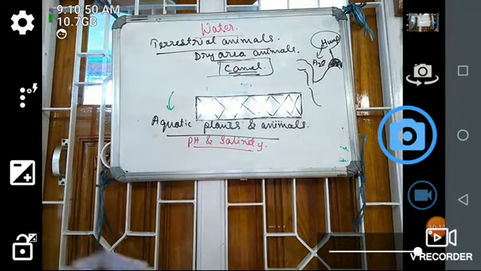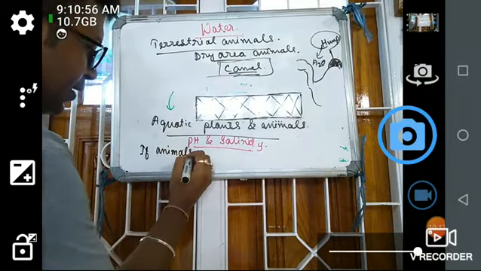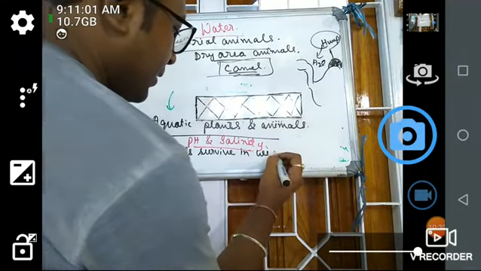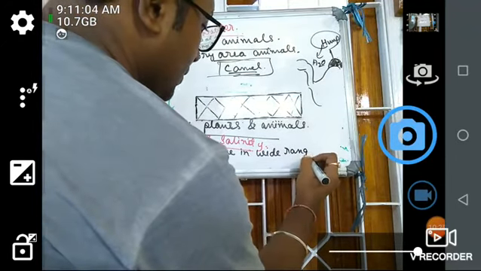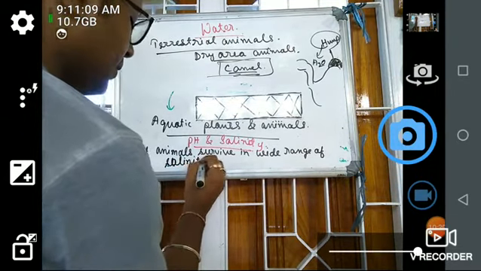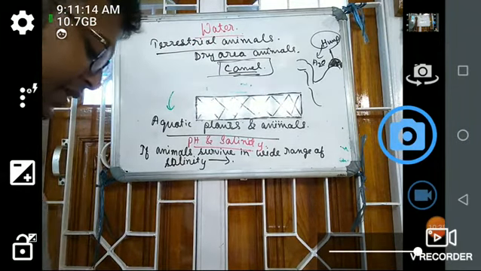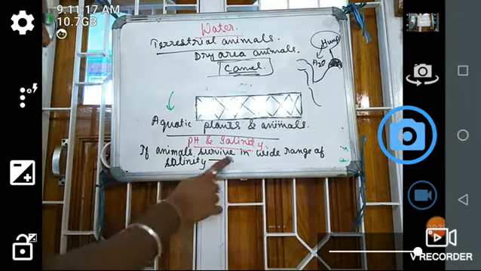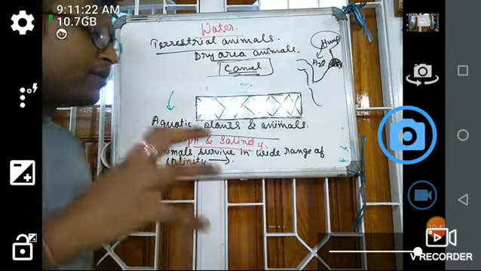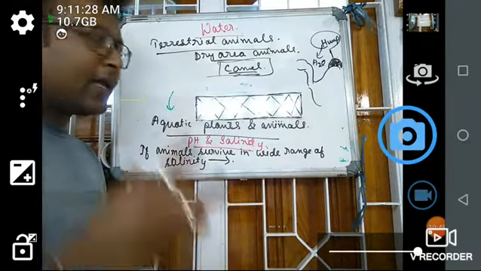Okay. Next, on the basis of salinity, organisms are of two types. If animals survive in a wide range of salinity, that means if the salinity, the salt condition, changes in the water, they will still survive.